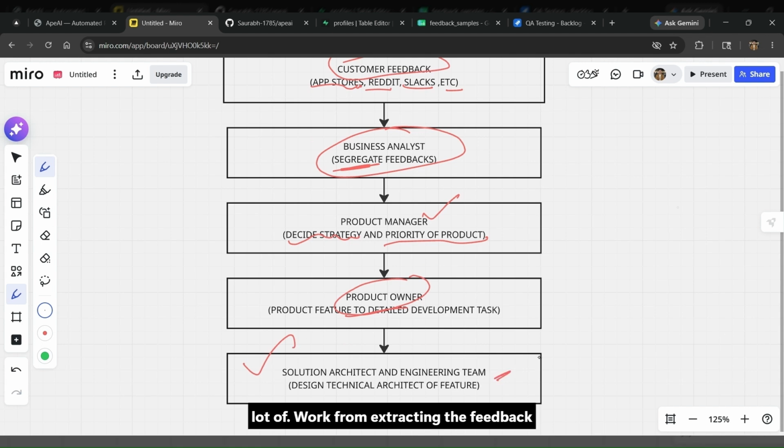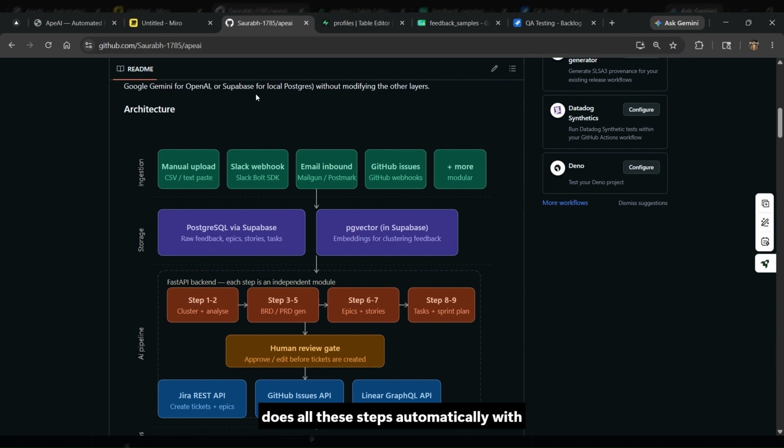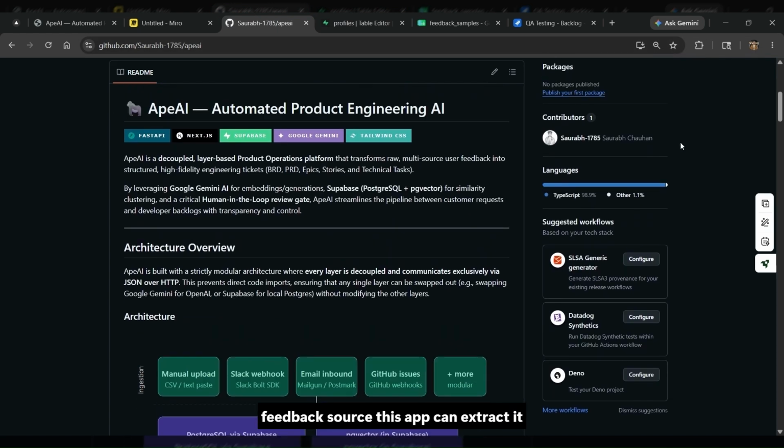So we see that there is a lot of work from extracting the feedback to generating all the architecture of this product. Now what my project does is it does all these steps automatically with the help of AI. If you provide the feedback source, this app can extract it, segregate it, prioritize it as per the company, and make the solution architecture for the product. Thereafter it can also publish to platforms like Jira, etc.